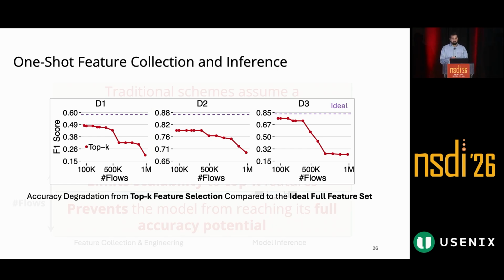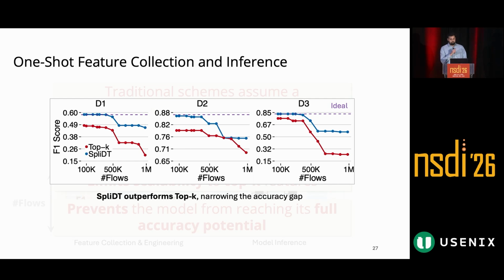To make this limitation more concrete, we compare top K features against an ideal model. The red curve that you see here shows a top K based model, which is running in the data plane under the constraints of the hardware. So we only have a limited number of features. The dashed line at the top represents the ideal case, which has no stateful memory limitation, so it has access to all the features. What we observe is a clear gap between the two in terms of F1 scores for any given number of flows. And this highlights the core limitation that restricting the model to a small subset of features will always prevent it from reaching its full accuracy.